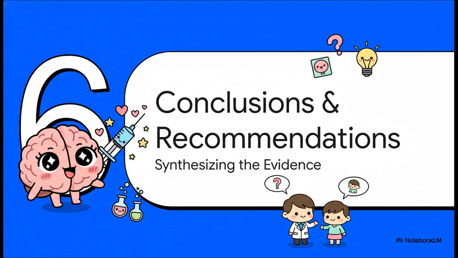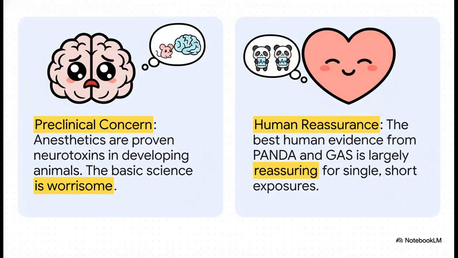And maybe more importantly, how should this evidence inform our daily practice and the critical conversations we have with parents? And this slide perfectly captures the central dilemma we face as clinicians. On one hand, the basic science is undeniable, and it remains a source of concern. But on the other hand, the best prospective human trials we have are largely reassuring, at least for the specific scenario they studied: a single, relatively brief anesthetic for a minor surgery in an otherwise healthy child.